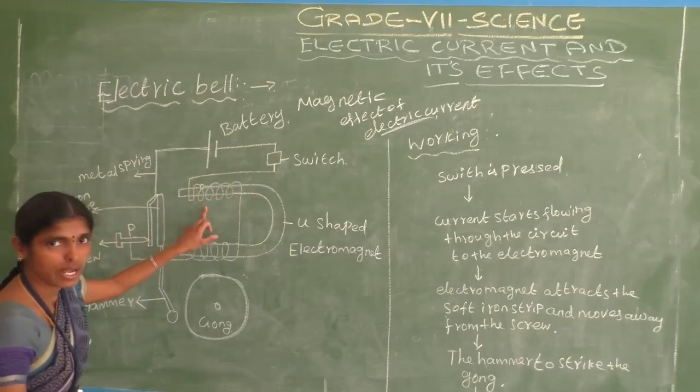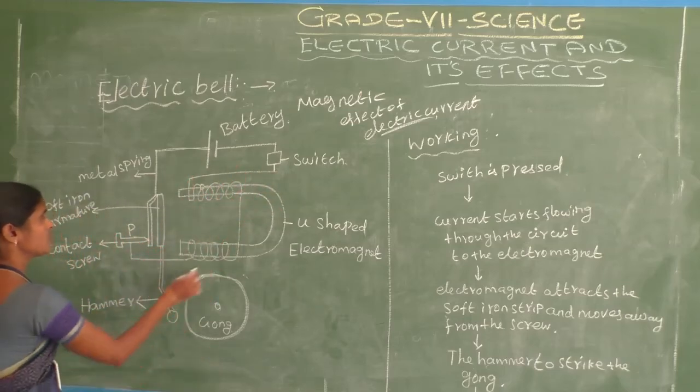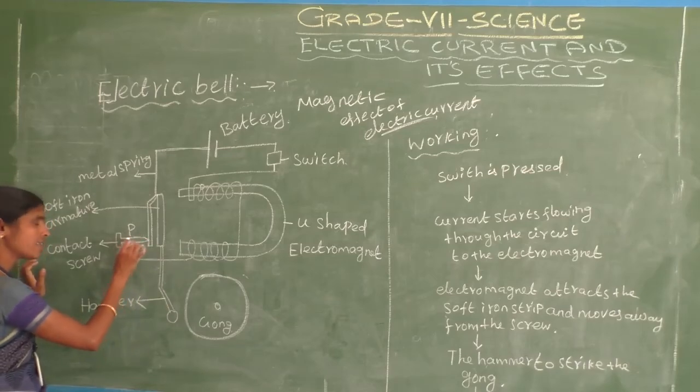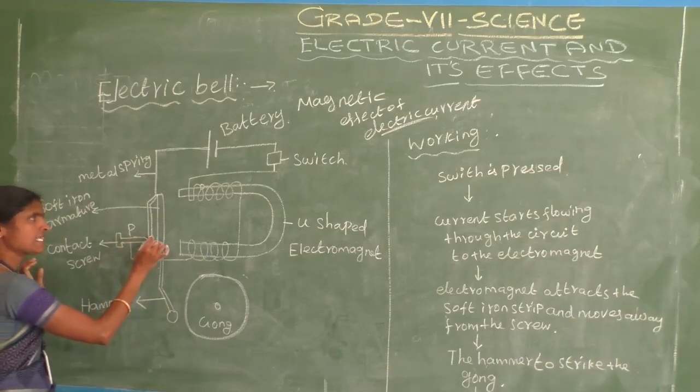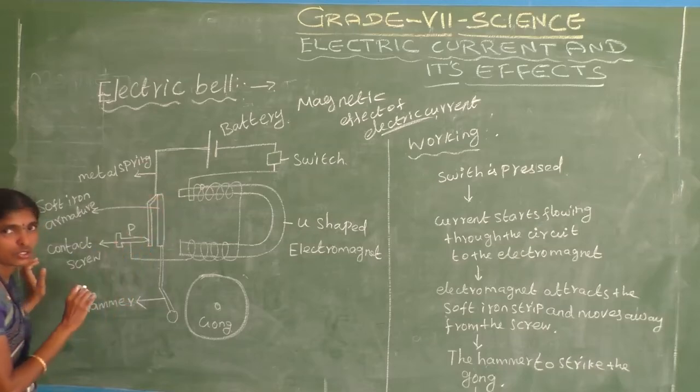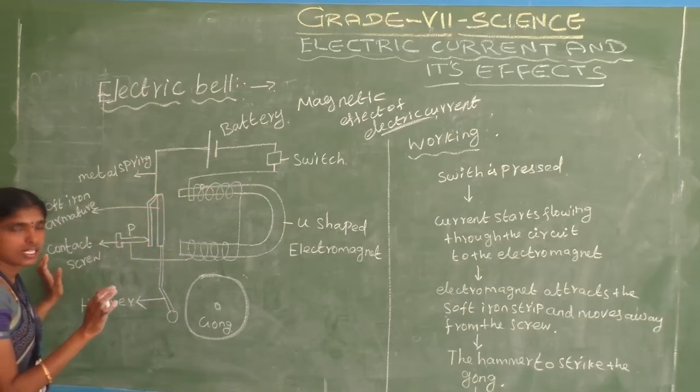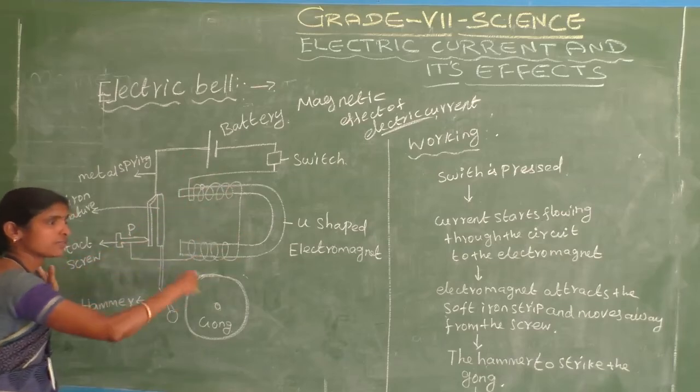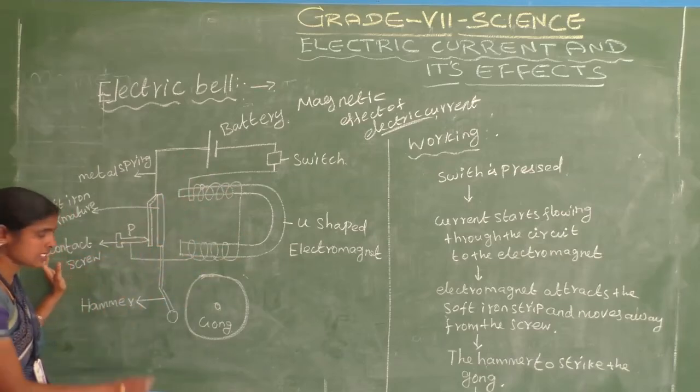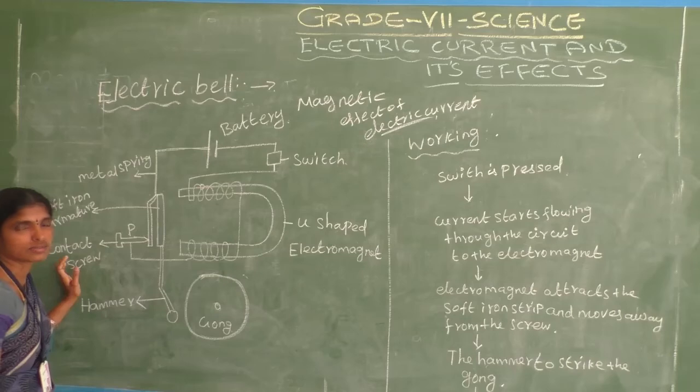The U-shaped electromagnet is connected to the contact screw. The contact screw is connected to the metal spring, and the armature is connected to the metal spring. The battery is connected to the soft iron armature, and the other end to the switch. It's a very simple connection. That's all. These are all parts of the electric bell. This is the hammer. This is the gong.